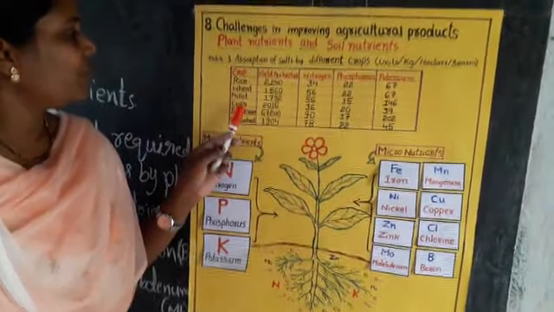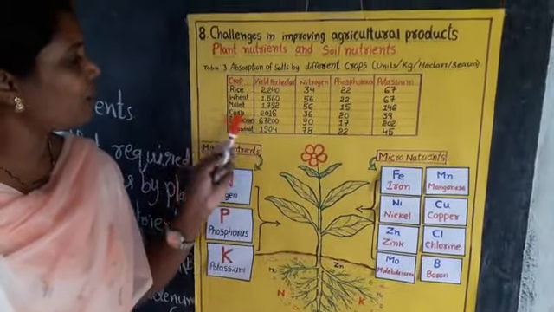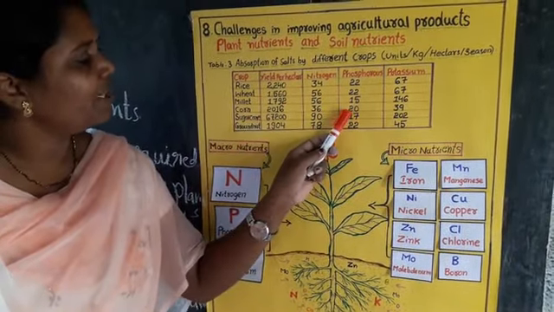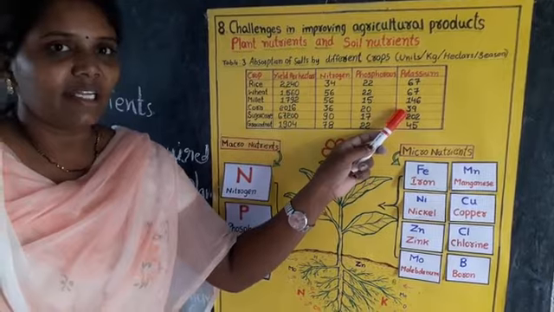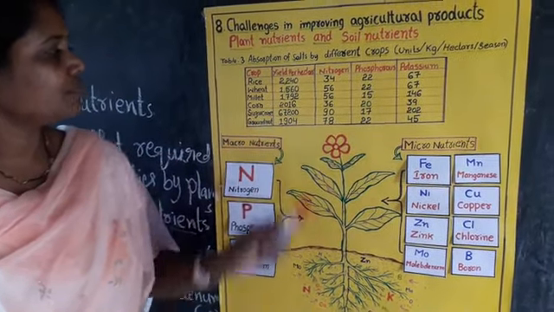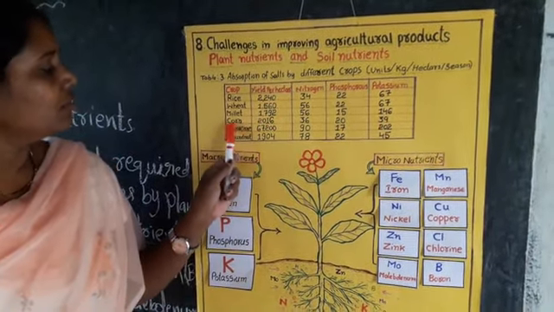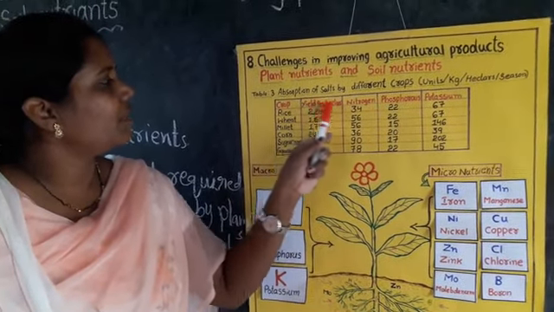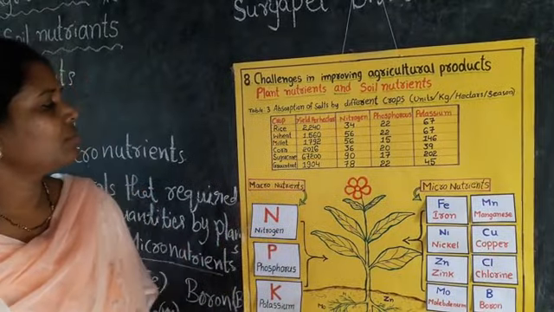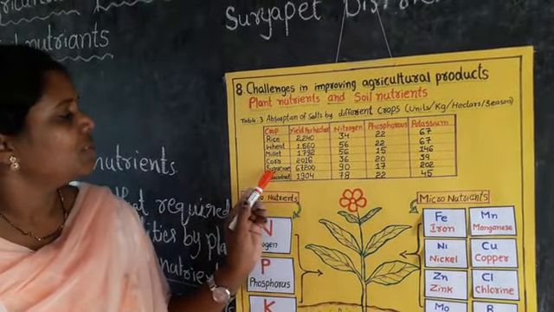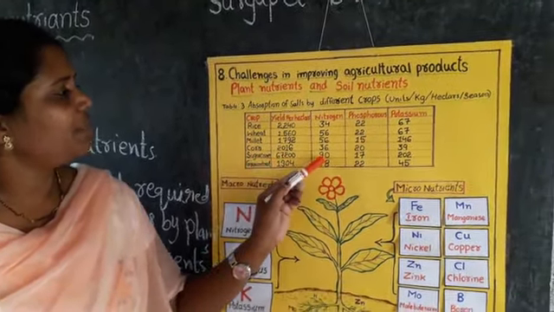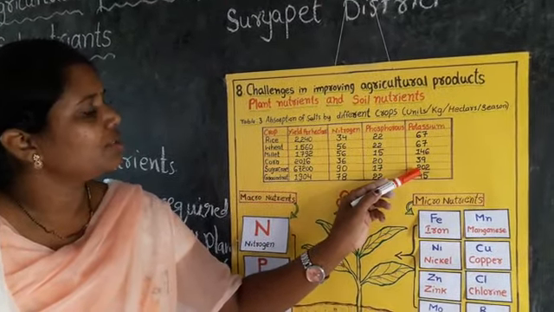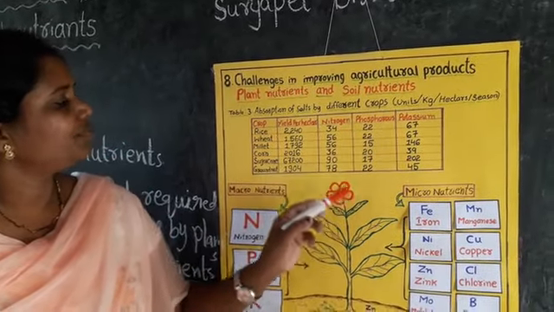In the same way, if we grow corn, the corn crop uses 36% of nitrogen, 20% of phosphorus and 39% of potassium. Then the corn crop gives 2016 kgs per hectare of yield. Next, sugarcane. Sugarcane uses 90% of nitrogen, 17% of phosphorus, 202% of potassium.